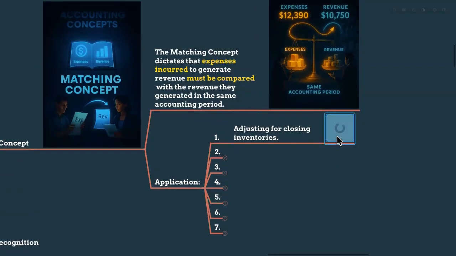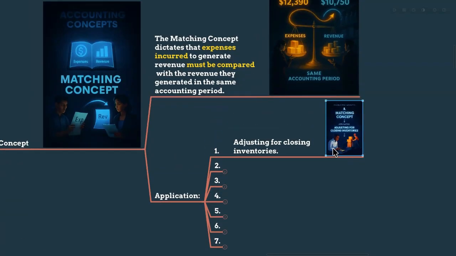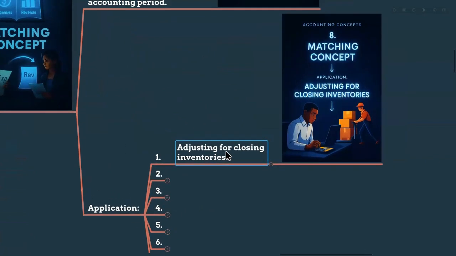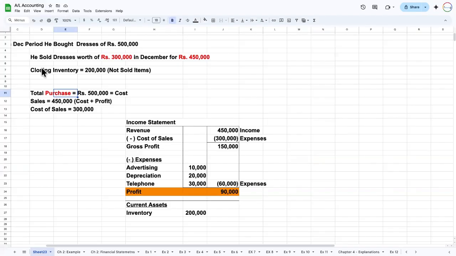Let's say we are adjusting for closing inventories, right? We will learn about this later. So we will adjust closing inventories. Why? Because we didn't sell that. As I said earlier, we are not going to record this 500,000 as sales revenue.